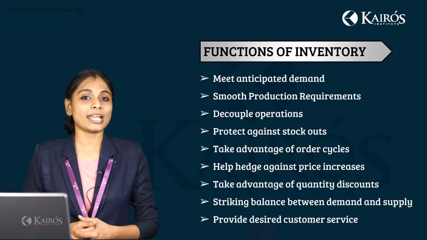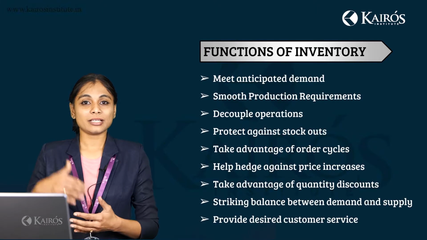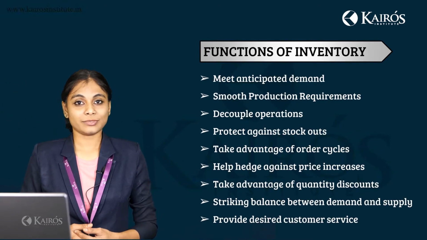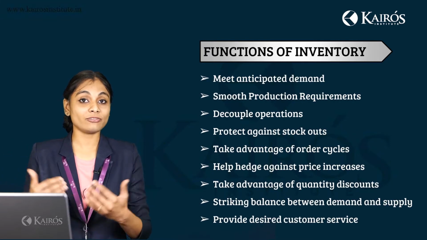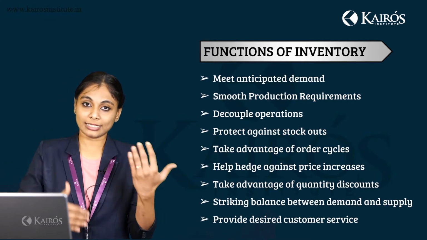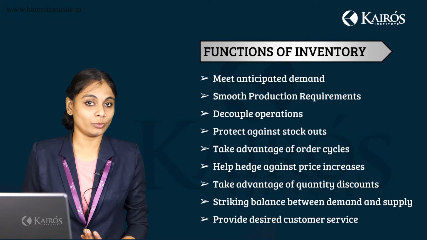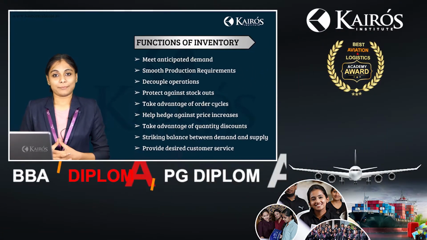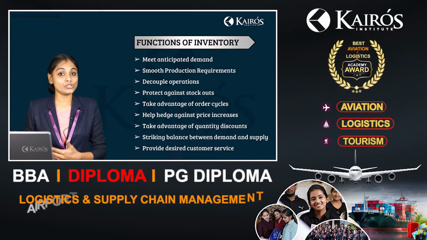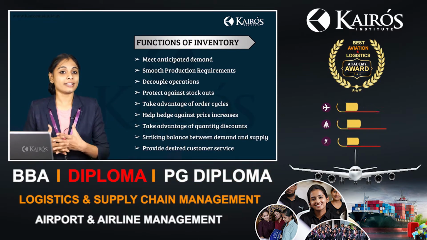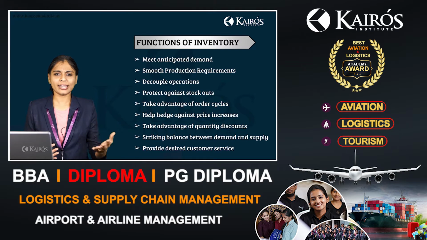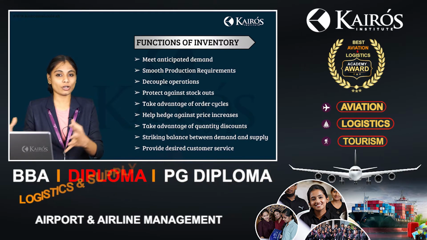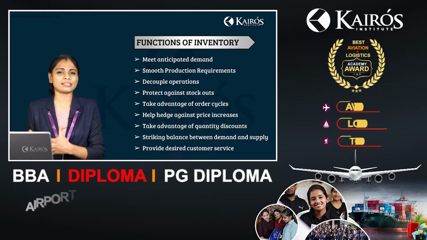Now why is demand called anticipated? Because it is based on a forecast. You cannot predict the future, right? The inventory and the demand for inventory can vary from higher to lower depending on the market conditions. Let's consider an example. During the months of June and July, when schools and colleges generally reopened, we used to have high demand for products like school bags, umbrellas, raincoats, books, pens, pencils, etc.